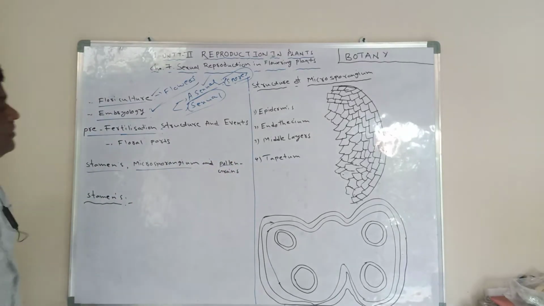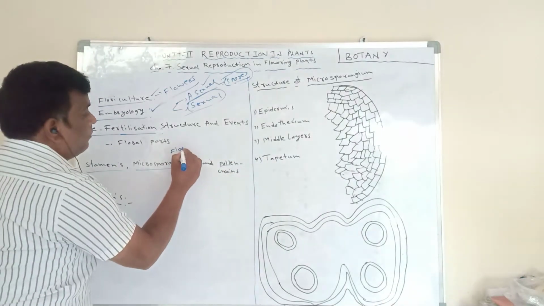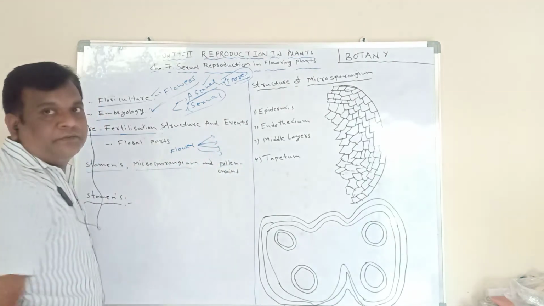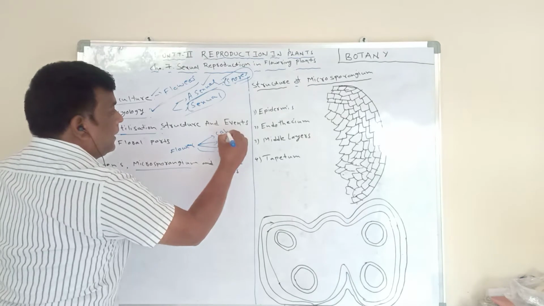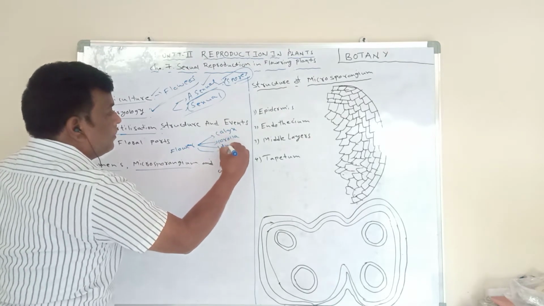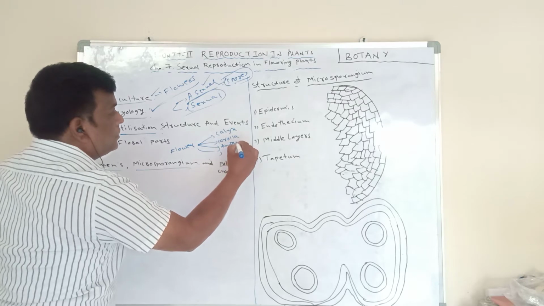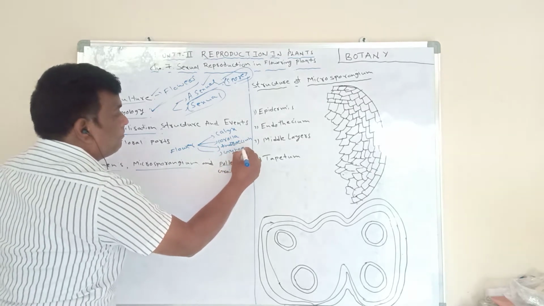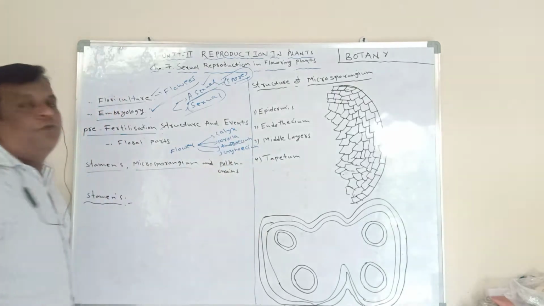For example, we can see a flower. A flower has mainly four parts, as you know already: calyx, corolla, androecium, and gynoecium.